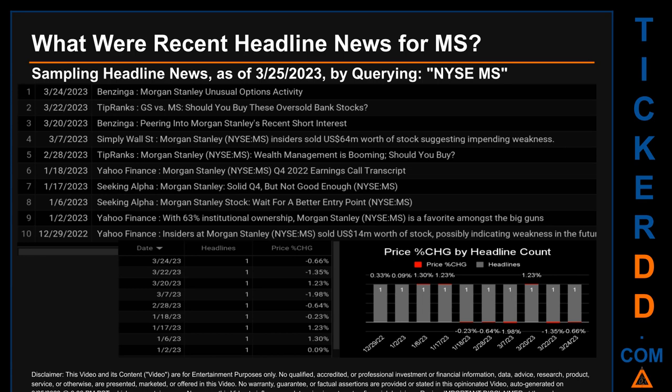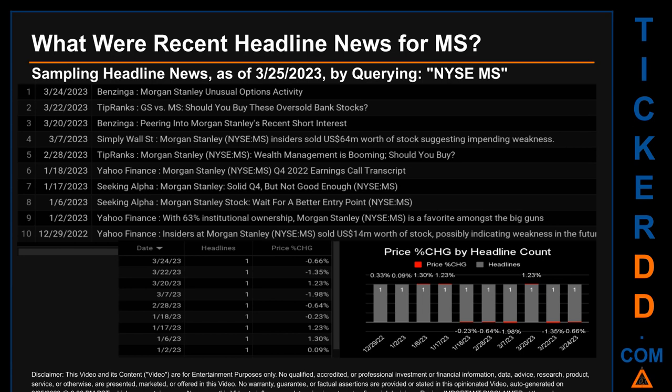The oldest publication was on Thursday, December 29, 2022, when 3 months and 24 days ago, Yahoo Finance published the headline that read, Insiders at Morgan Stanley sold $14 million worth of stock, possibly indicating weakness in the future.